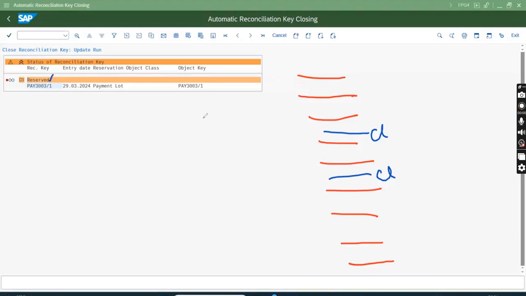So I have to clarify this. Clarify means send it to the proper account. Then I can transfer the item to GL. But this is not that easy, because if the client is going live with FICA, that means they have a huge number of customers, and it is very difficult to find out which customer has paid. So it can take months.